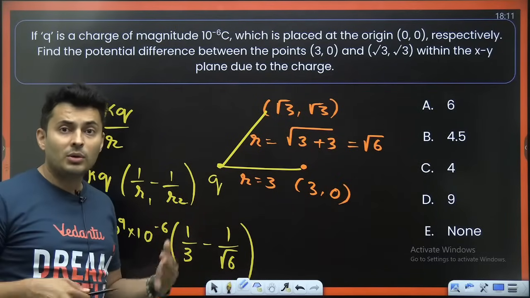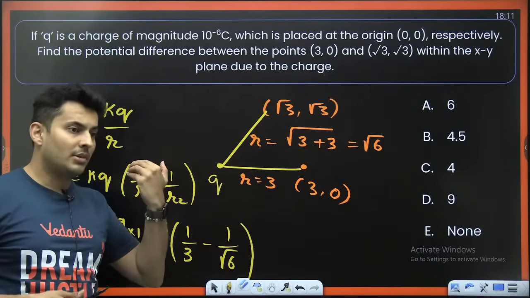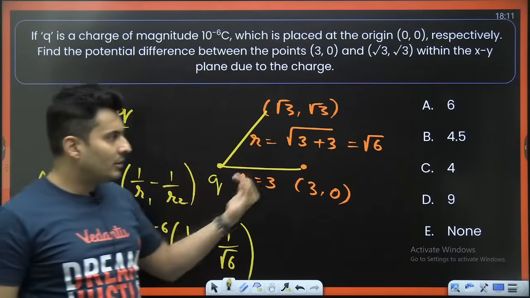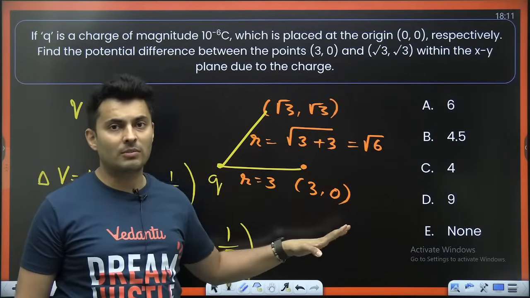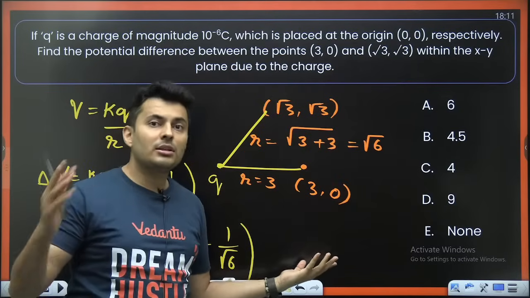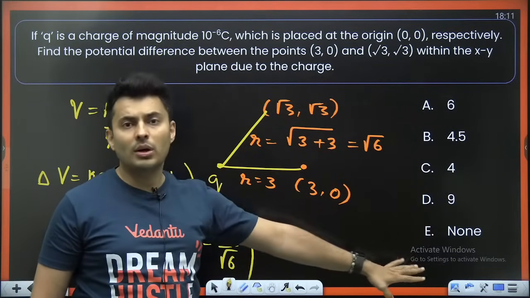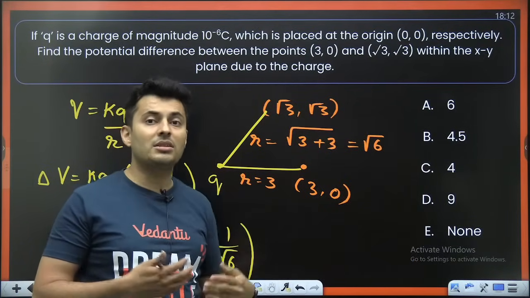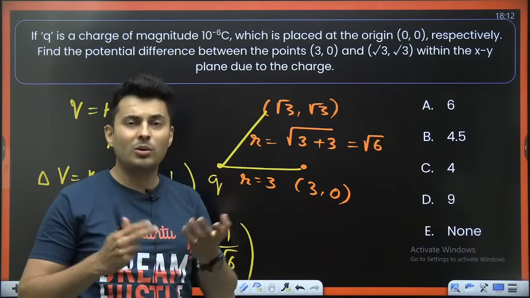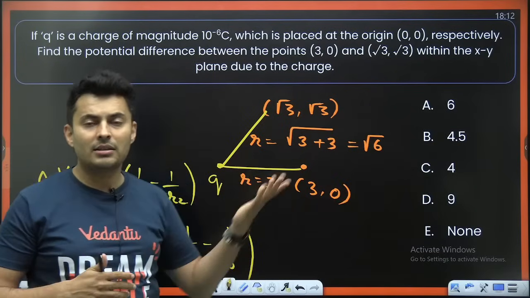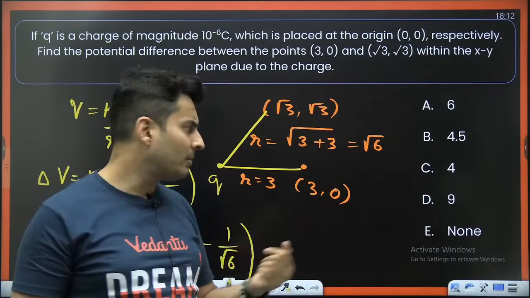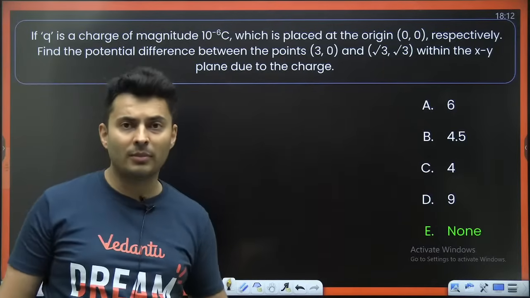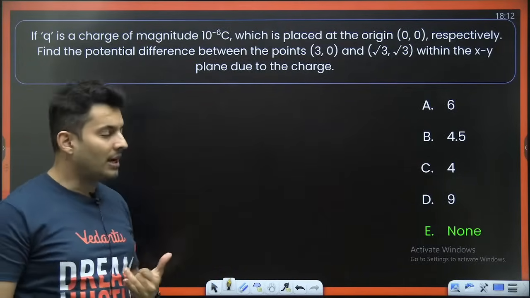See, that is the reason why I tell you, in UGEE or even sometimes in JEE Advanced, and even sometimes in BITSAT, it's not advisable to use the fluke methods or guess option methods because they generally do not work. The general rule is none of these is usually not correct, right? But here it is correct. So there are exceptions to that rule, and the exceptions are more found in JEE Advanced, UGEE, Olympiads, of course, but they don't have objective. But NTSE, those exams, or the basic level of physics Olympiad, or even BITSAT, there you do not use the elimination rule or the guesswork method or the tukka strategy. So the answer is none of these for this question.